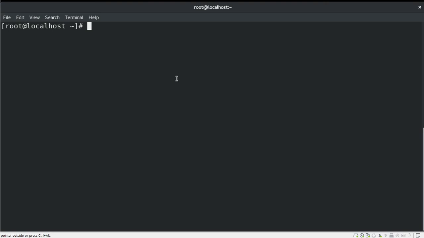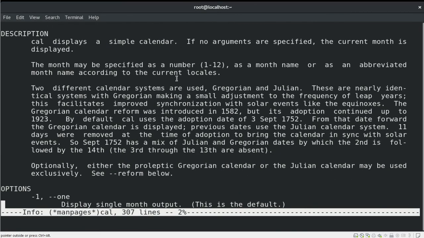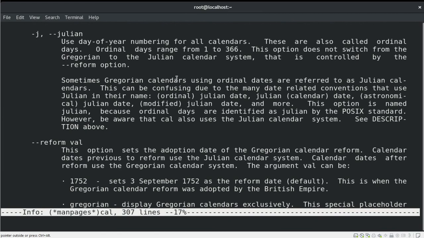The syntax of the info command is the same as the whatis command. First of all, you use info and then the command about which you want more information. So this will provide you more information about the command and its uses.